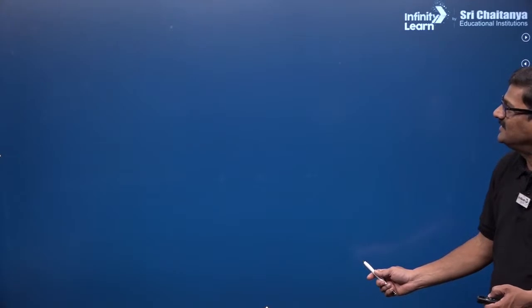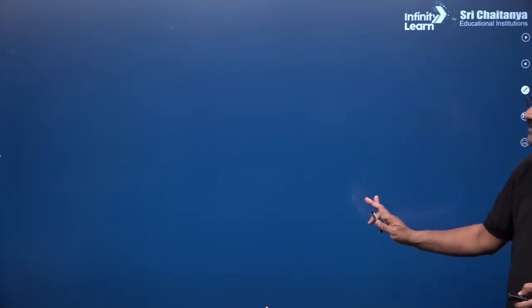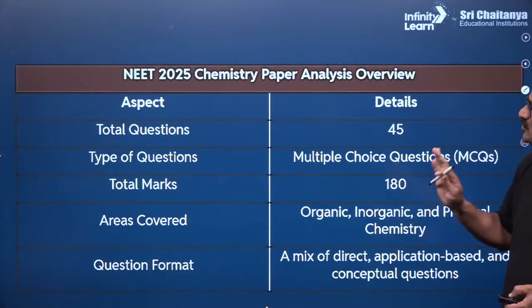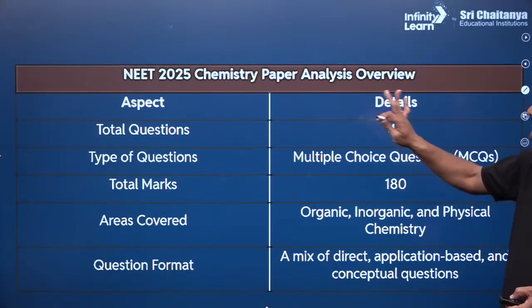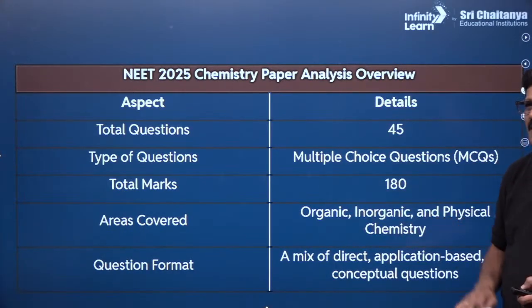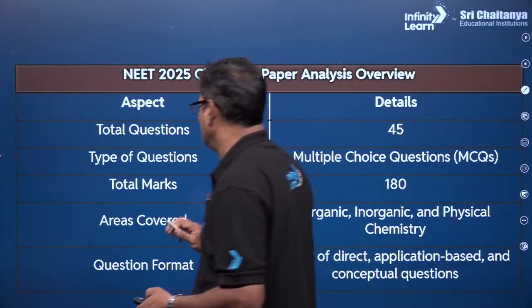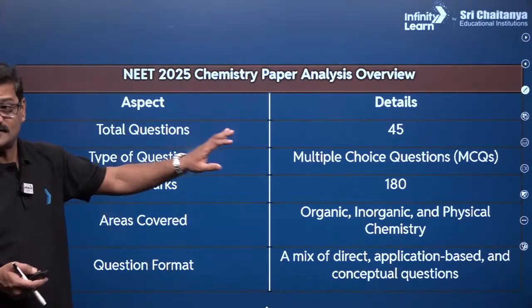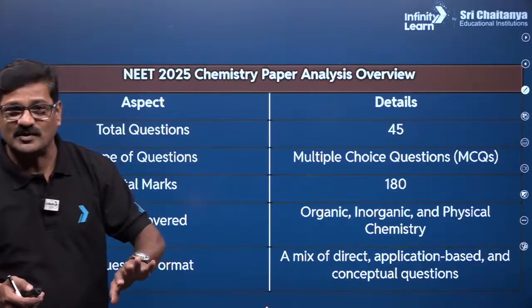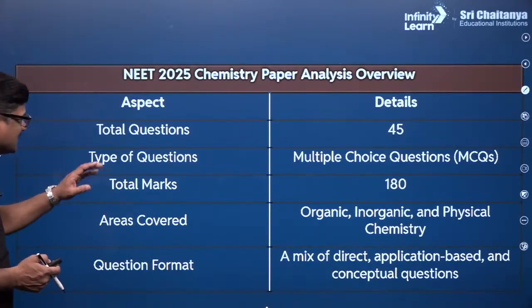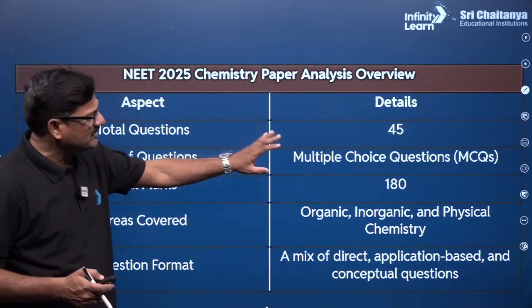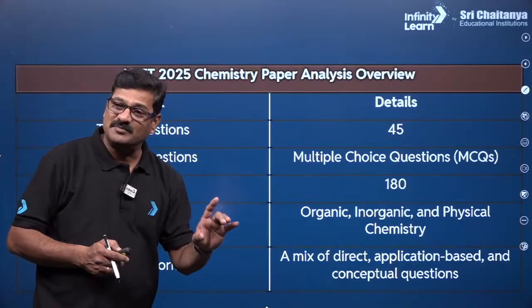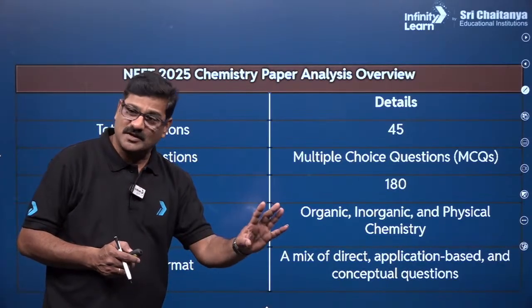Now let us see the graphs and the tabular form for this, the NEET 2025 chemistry paper analysis. The total overview is in detail. Total questions are 40, it is not 50, previously it was 50. And the type of questions, all are multiple choice questions. In those multiple choice questions, different models of questions are being given.